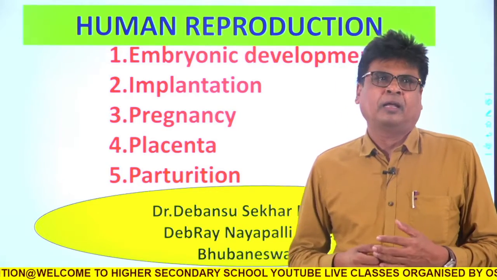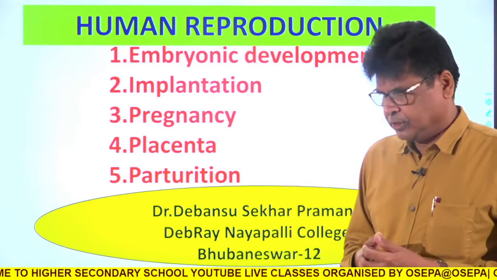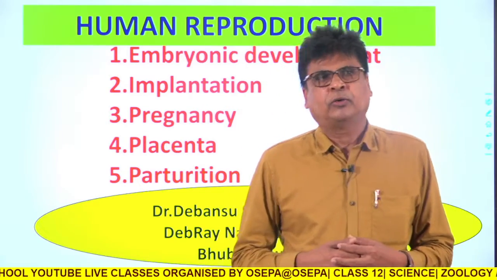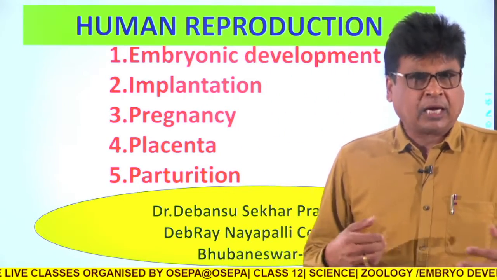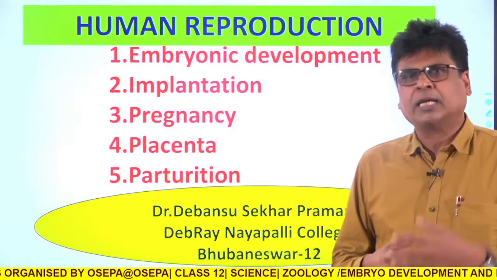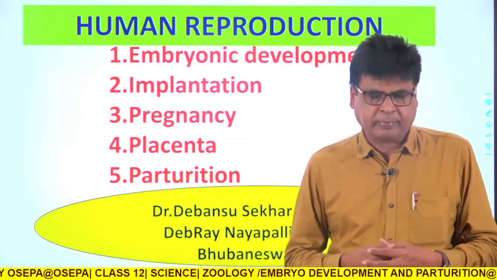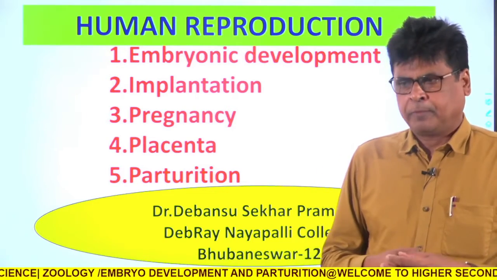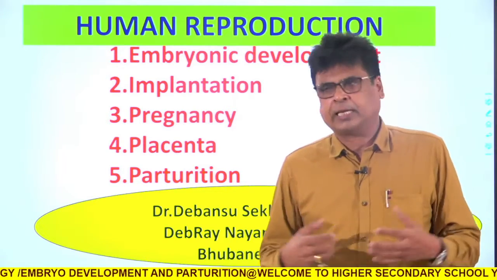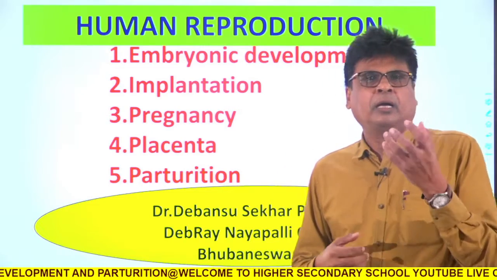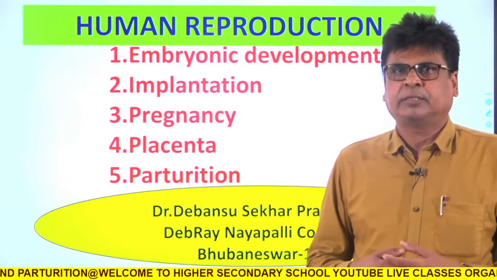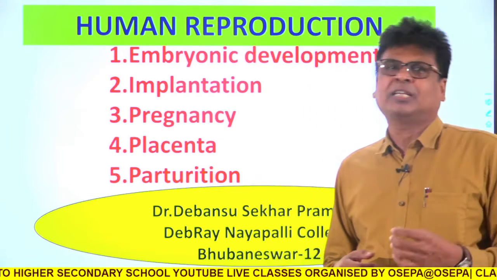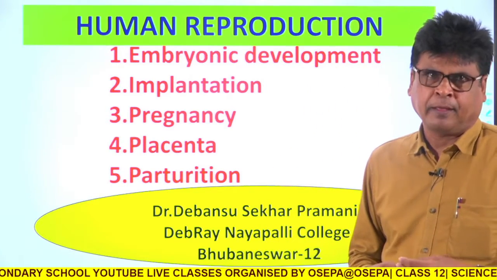Menstruation and fertilization are the two main important phenomena encountered in the life history of a female. Menstruation is a cycle, and the result during each menstruation is that one ovum is released from the ovary.